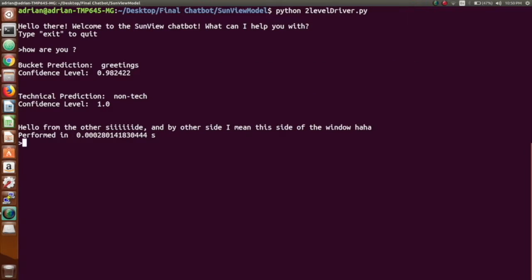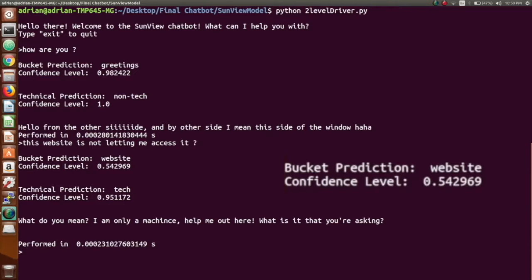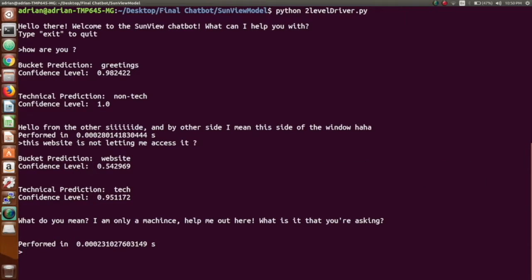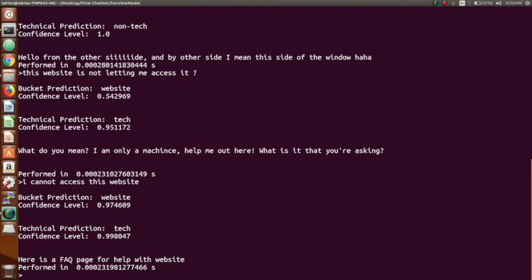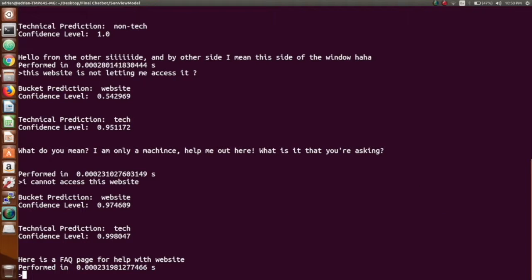Next up from Jonathan we have, this website is not letting me access it. As you can see, the bot is asking for clarification right now, and we can rephrase this query to be, I cannot access this website. Here we can see that we actually got the prediction from the bot, and it redirected to an FAQ page about websites.